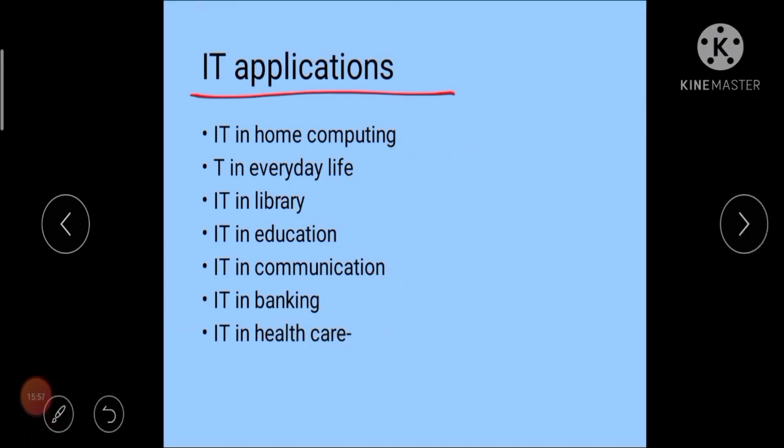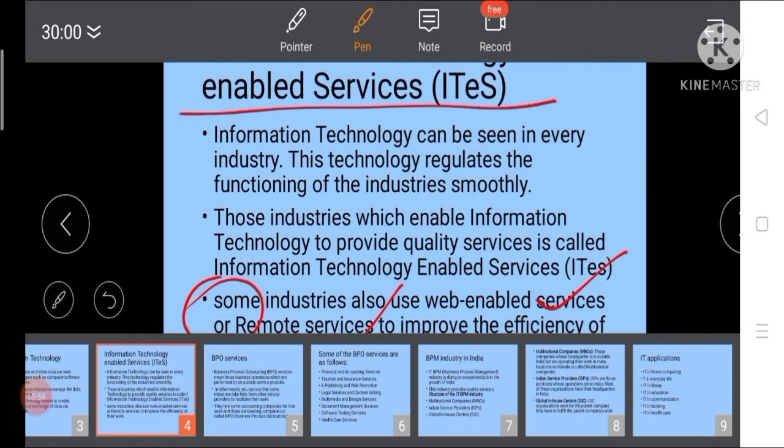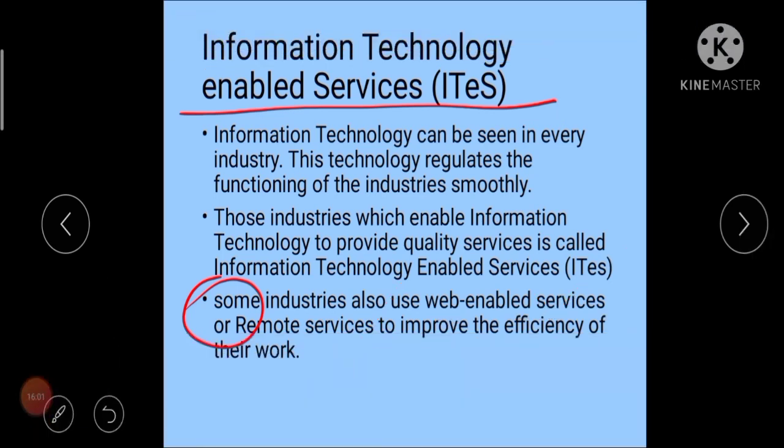In this chapter we have discussed what IT is, and ITES also, information technology enabled services, their uses, their types of business like BPO, BPM, GIC and all. So I hope this topic is clear to you all.